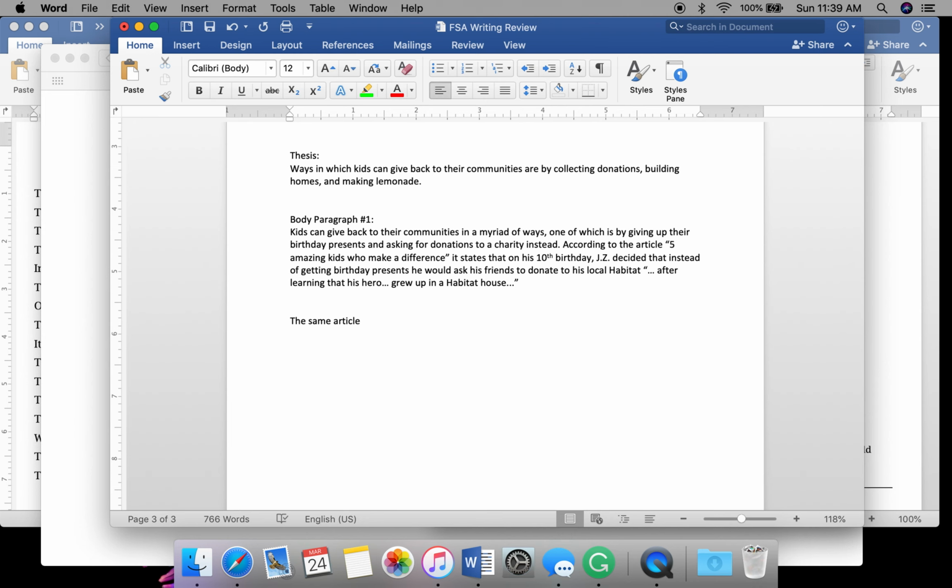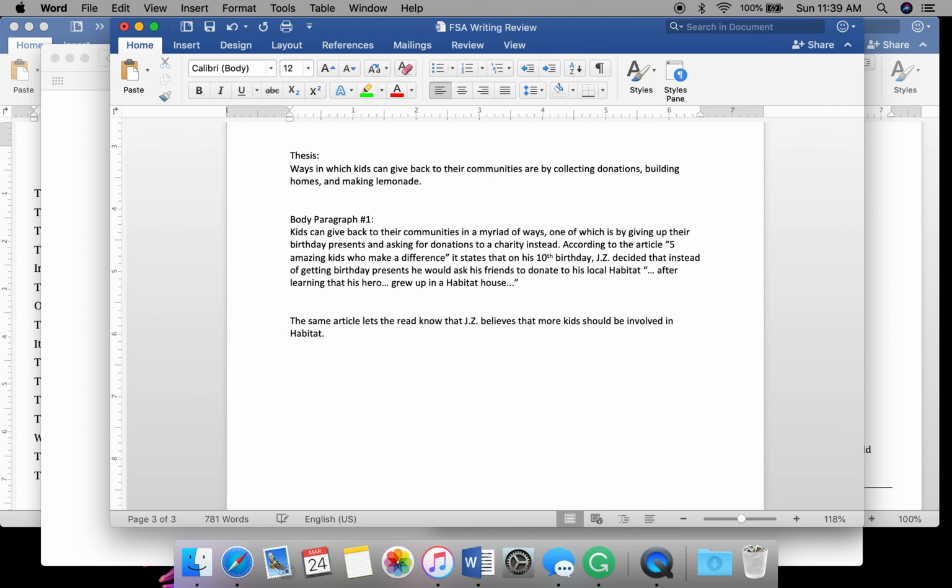So the same article lets the reader know that Jay-Z, and I'm referencing the end of that paragraph or that article if you want to look back at it, believes that more kids should be involved in habitat.